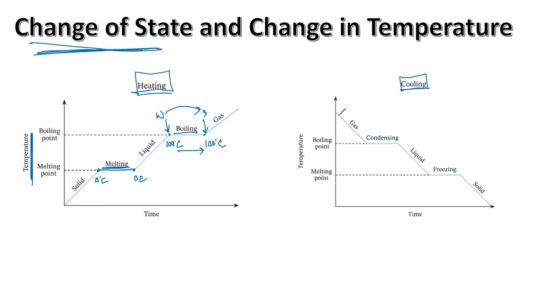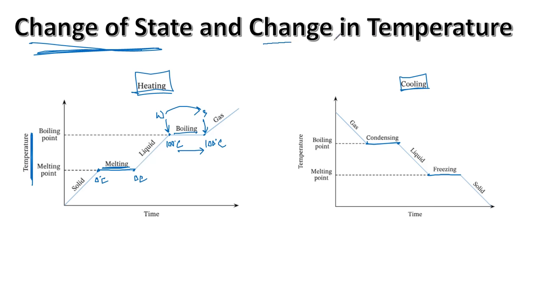So let's say you have gas, you cool it down, it undergoes condensation, which is again a form of state change, and when the state is changing, the temperature doesn't change. So it doesn't necessarily have to be with, let's say, water. It can be with chocolate. So that was an actual exam question. So chocolate was in liquid form, you start cooling it down, the moment it starts solidifying, the temperature remains constant, because as always, when the state is changing, the temperature doesn't change.